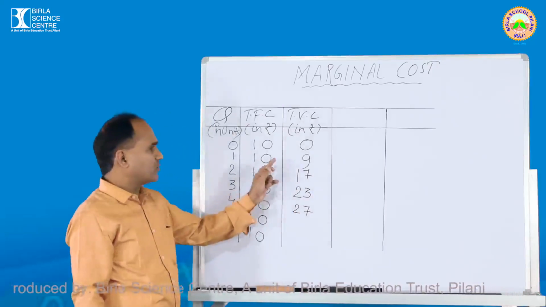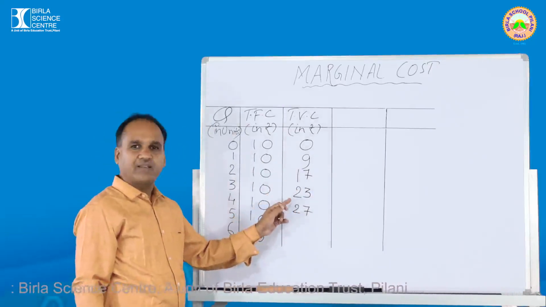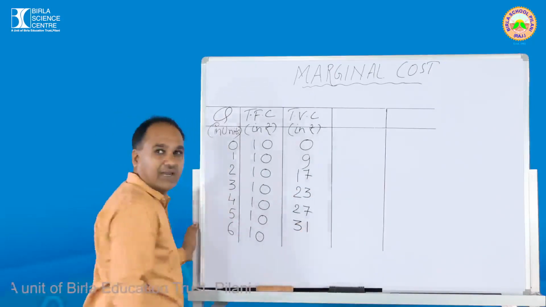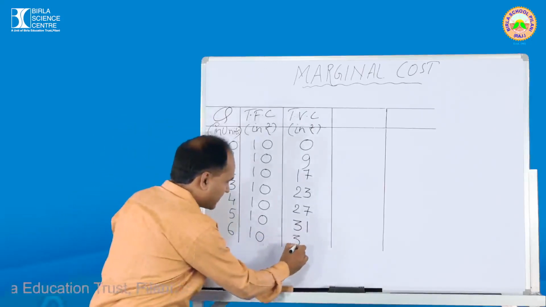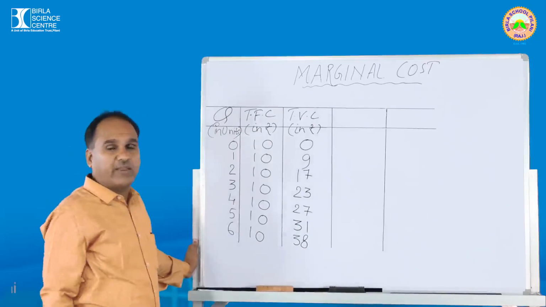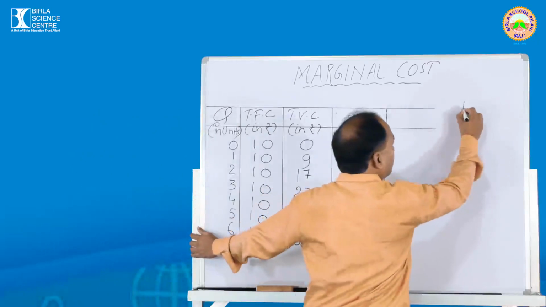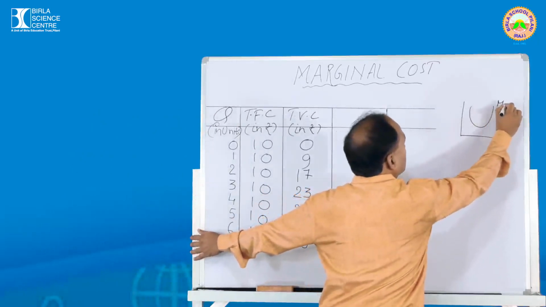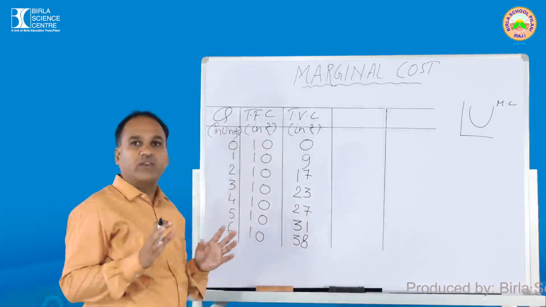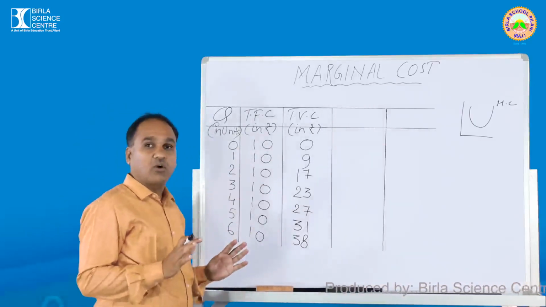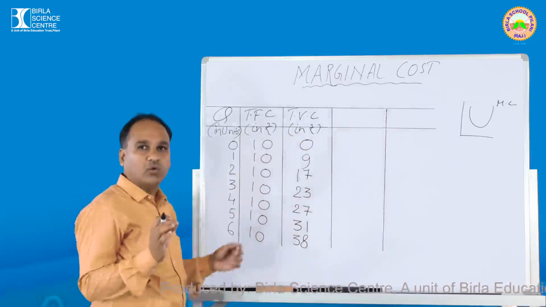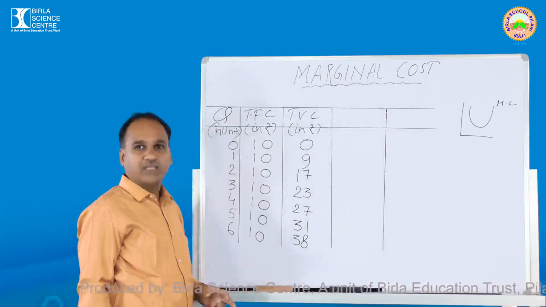see what I am doing here: 0, 9, then 17, then 23, then 27, next 31 and last you can take the value 38. Now you will have a doubt, sir, how are we putting the values? Students, you must lock in your mind at the beginning that the marginal cost curve will be a U-shaped curve. So we are adjusting the value of total variable cost so that the marginal cost should decrease initially and then it should go up. The question is how we are actually going to bring the concept of marginal cost.